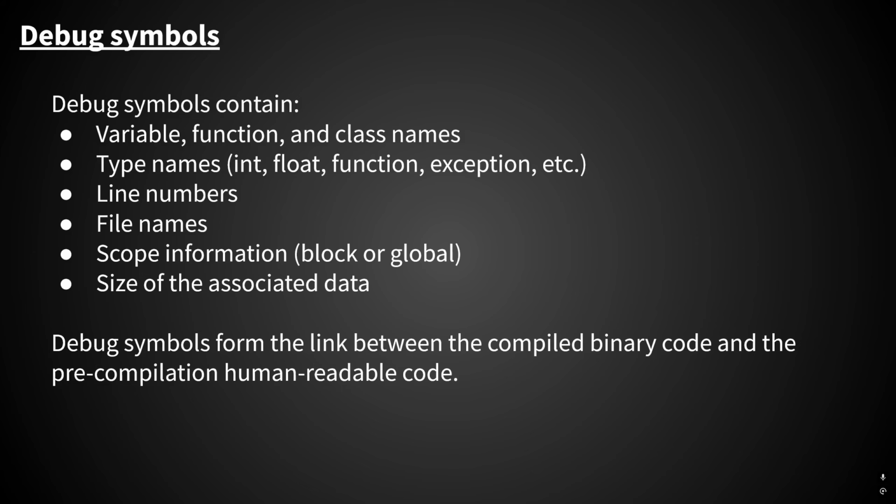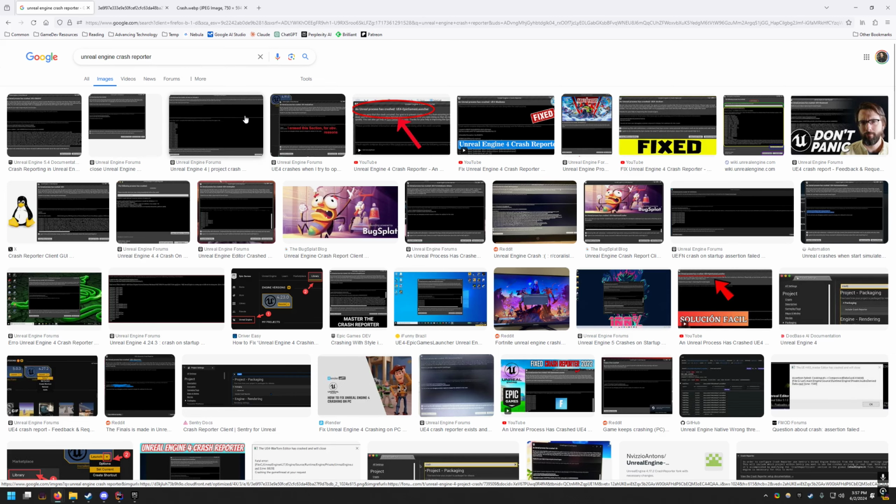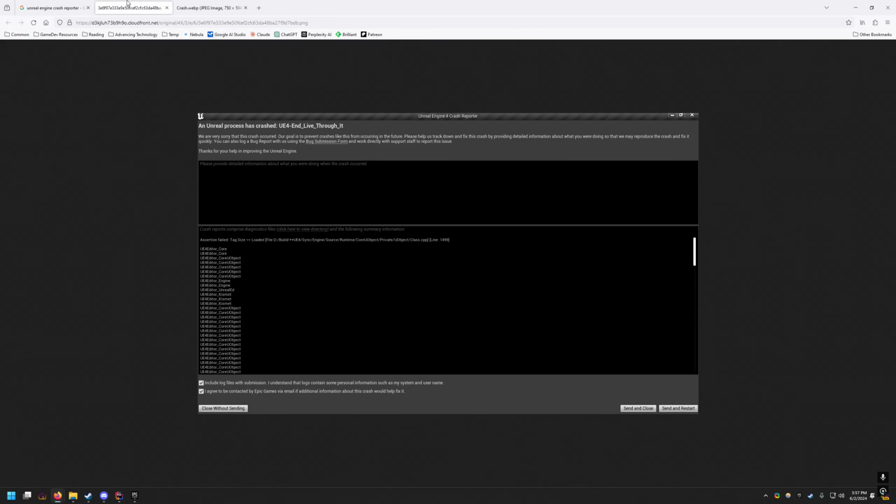The majority of us have probably regularly seen a stack trace presented to us by Unreal Engine in the form of the crash reporter. If we look up some examples of the crash reporter, we can see the stack trace and how debug symbols play a role in it. So now I've gone to Google and just typed in Unreal Engine crash reporter, and I picked out two examples that we're going to compare to see what impact debug symbols have on a stack trace.